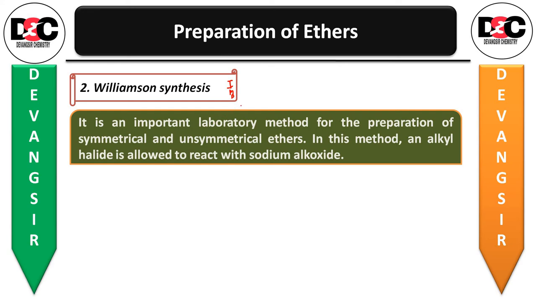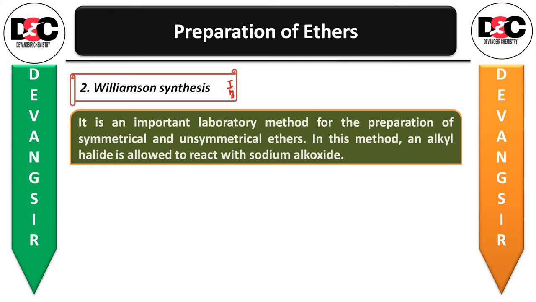Now the last question has been hinted a little bit here. By dehydration of alcohol you can only give symmetrical kinds of ethers. Whereas in Williamson synthesis, it can give both kinds of ethers, whether symmetrical or unsymmetrical, or asymmetrical, whatever you call it.